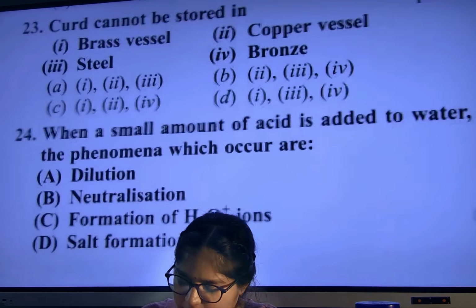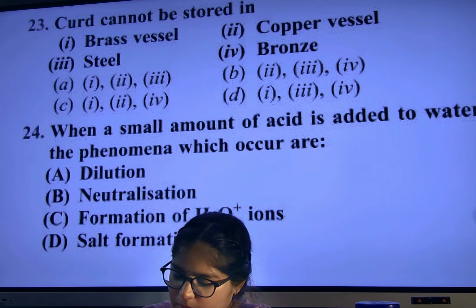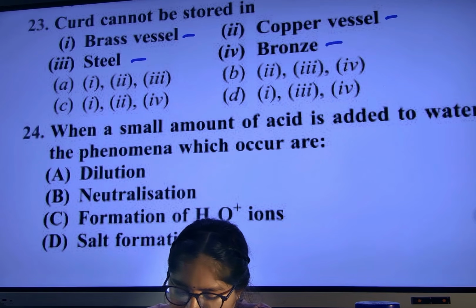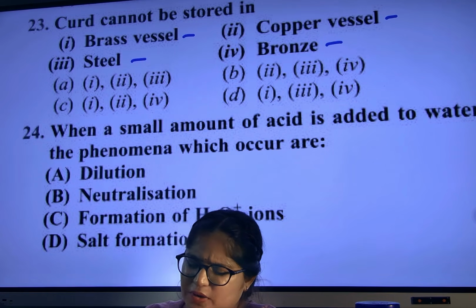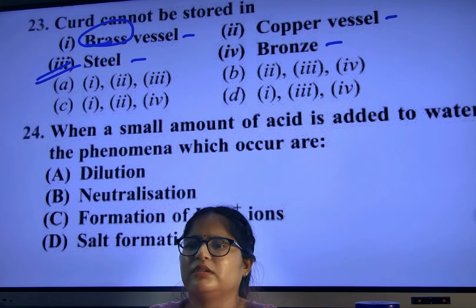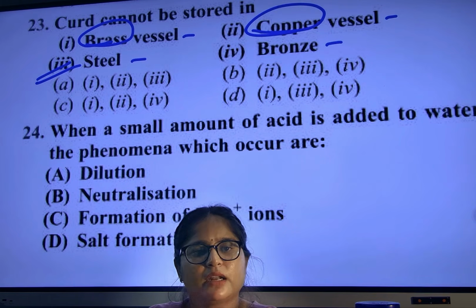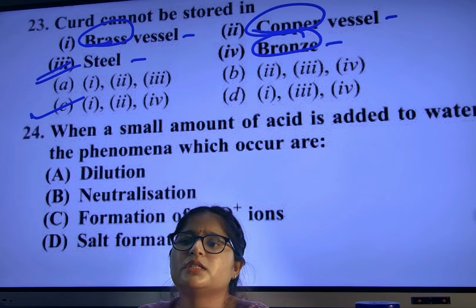Question number 23. Curd cannot be stored in brass, copper, steel and bronze. So where can't we store it? Brass, copper, bronze. We only store it in steel. Otherwise, brass reacts, copper reacts, bronze reacts. So which option? C option.